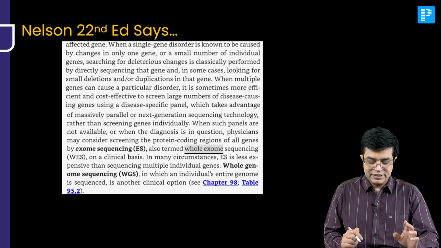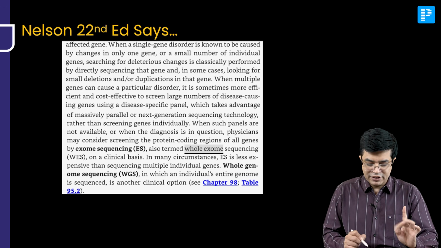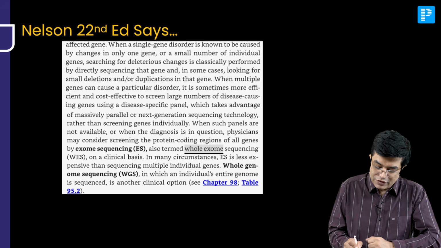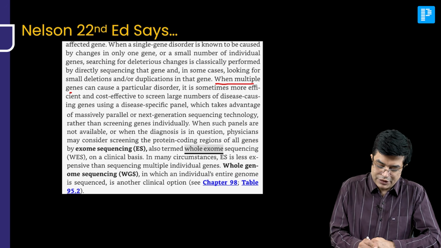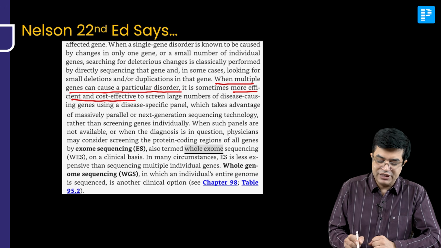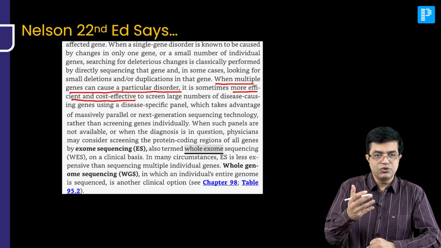So, Nelson 22nd edition also says, have a look here. I will highlight the word that you need to see. This is Nelson 22nd edition. It says, when multiple genes can cause a particular disorder, it is sometimes more efficient and cost effective to screen large number of disease causing genes using a panel.